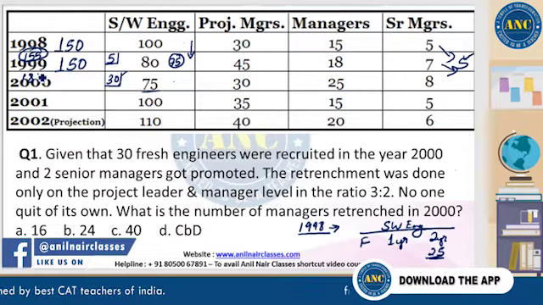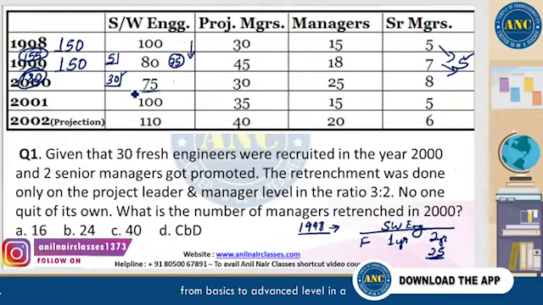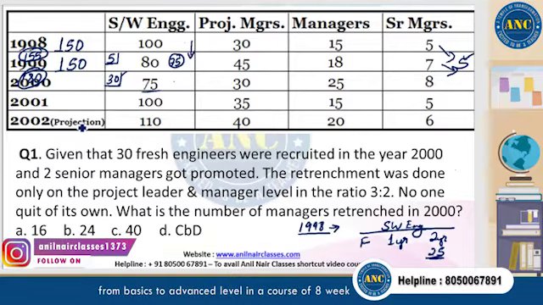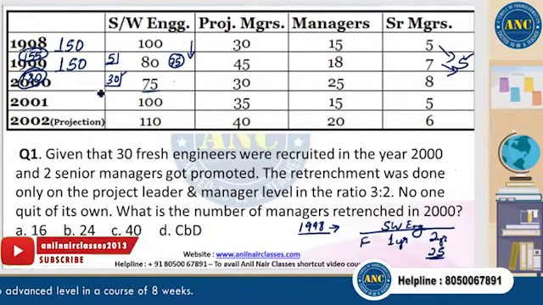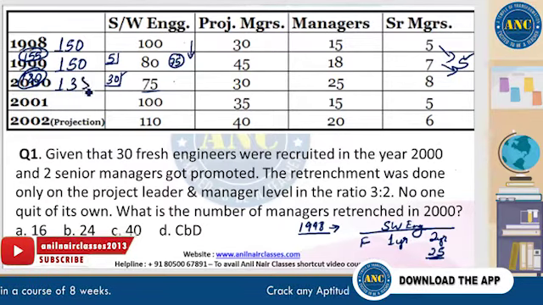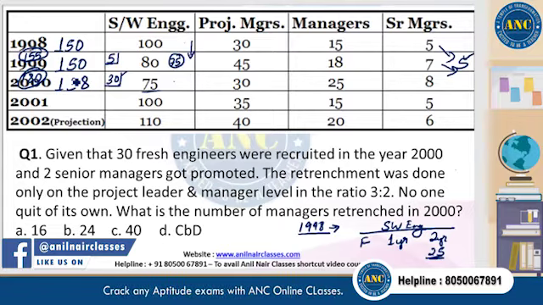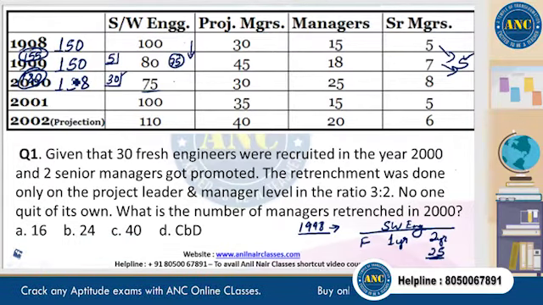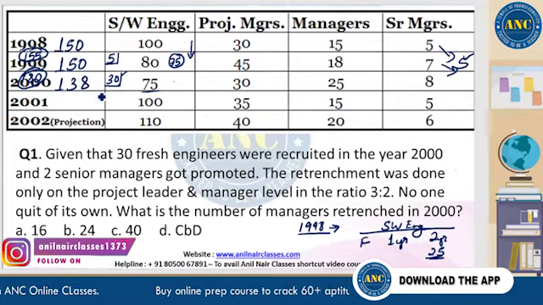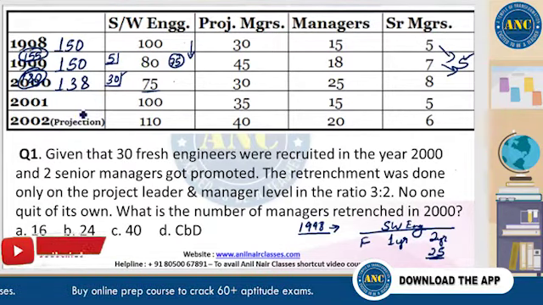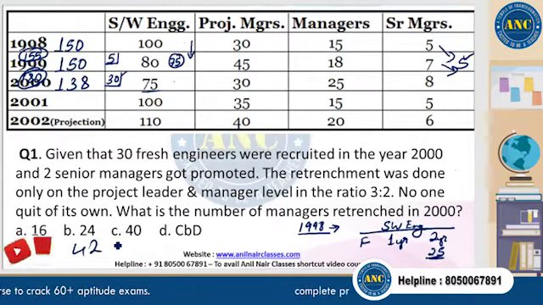It should have been 180. But if you count the total, 75, 30, 25, 8, right? So that's 75, 30, 105, 105 plus 25, 130, 130 plus 8, 138 is the value in the year. We're talking of the year 2000. The number should have been 180, but it only is 138. So what happened to the missing? How many missing are there? 42 missing. So we got to account for this 42.